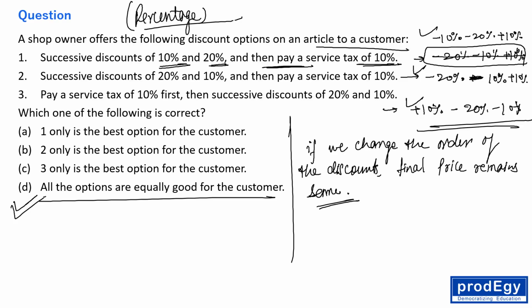If you have read this type of question, then obviously this is a very simple question, and if you did not solve this type of question, then obviously you will take time to solve these types of questions. So this is again a simple one, right? I can say this is a moderate kind of question, but if you know the process, it is actually an easy question for you, right? And if you don't know the process, you will take a lot of time to solve these types of questions, right? So yes, I'm not able to get who is paying the service tax actually, but still, I can tell you all the schemes are the same to the customer, right?